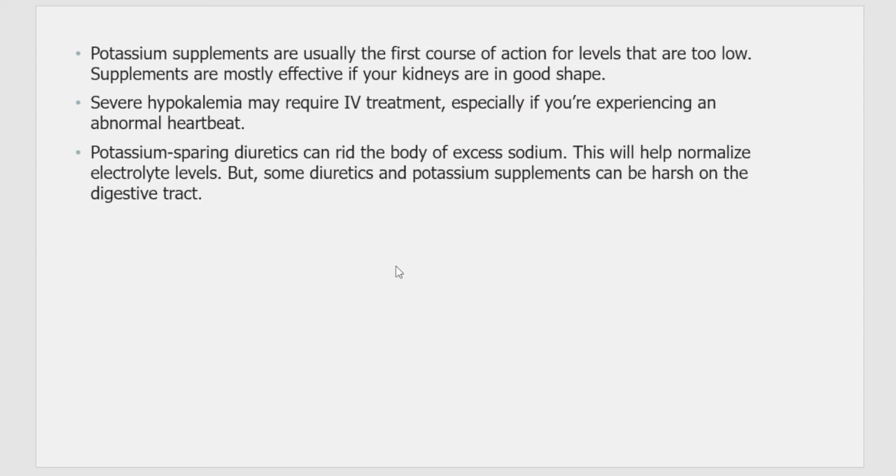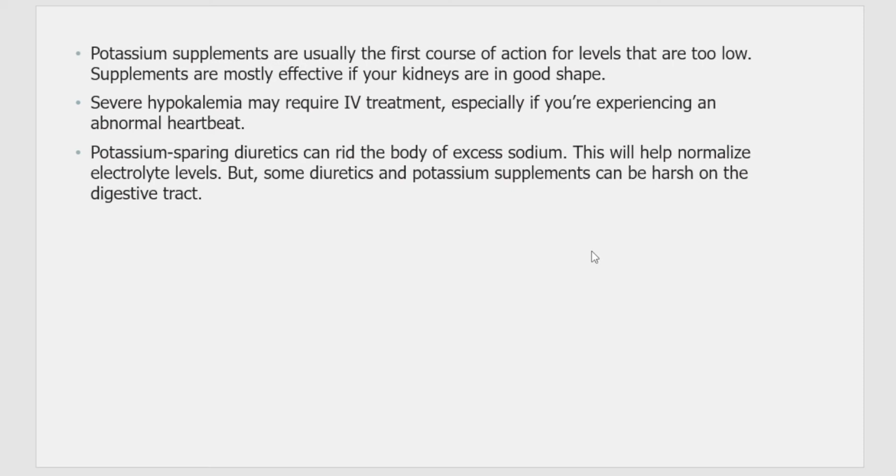If your case is very severe, then the patient might require IV treatment, that is, treatment done in the lab because there is heavy deficiency of potassium in the body. And potassium-sparing diuretics that can get rid of excess sodium. A balance between sodium and potassium is maintained in our body, correct? So if you have less potassium and excess sodium, that will lead to an imbalance. So some diuretics can be consumed so that you get rid of that excess sodium that you have.